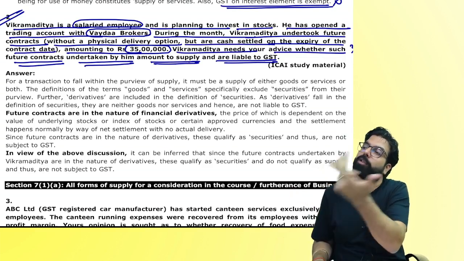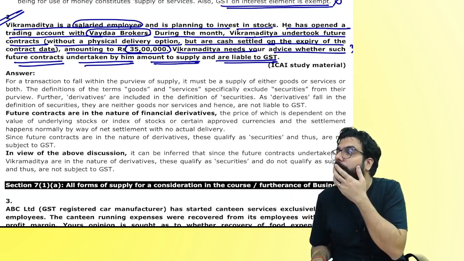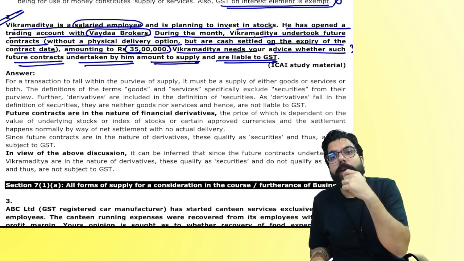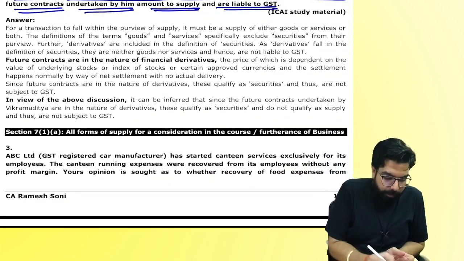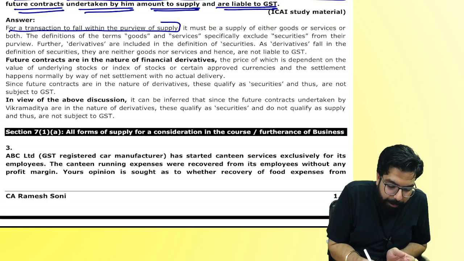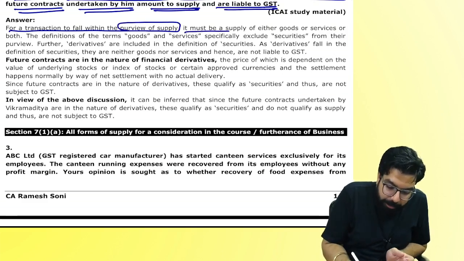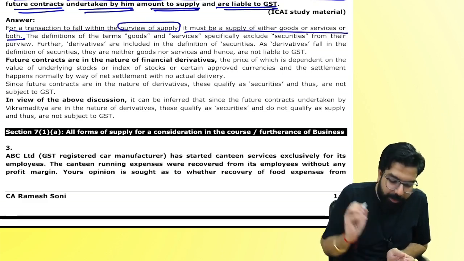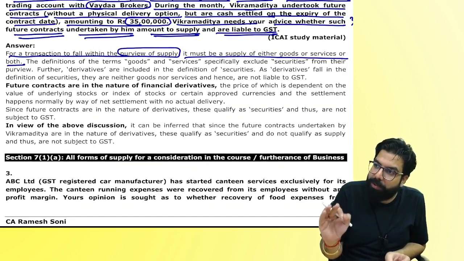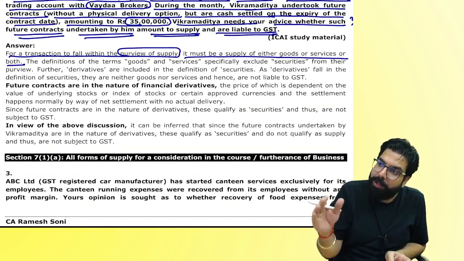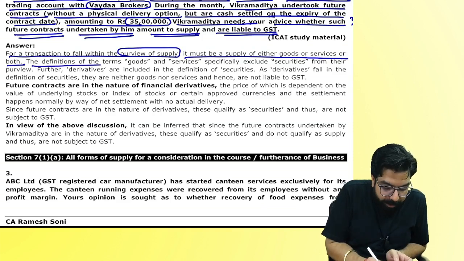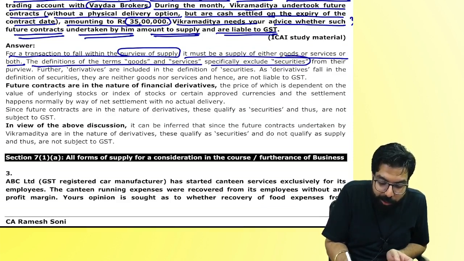Sir, derivatives are not goods, not service. No GST. One line. See what they have written. For a transaction to fall within the purview of supply, it must be a supply of either goods or service. For any transaction to fall in the definition of supply, first of all, it has to be goods or service. The definition of goods and service specifically excludes securities.